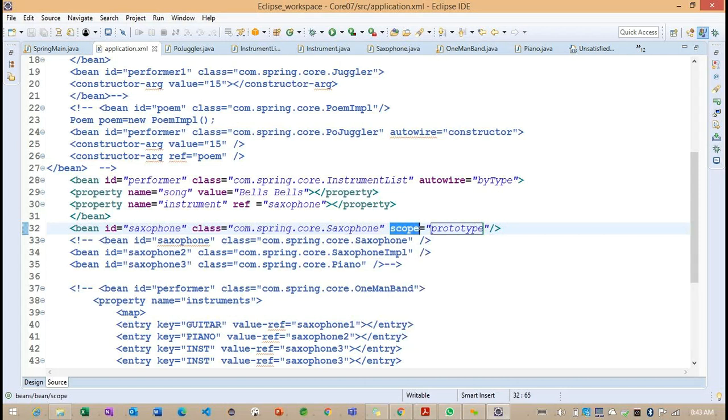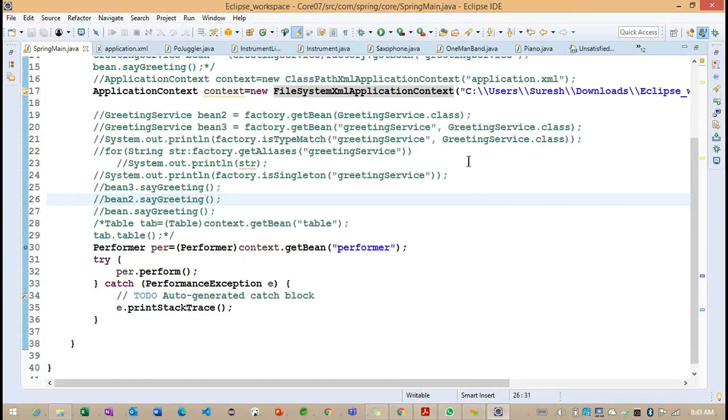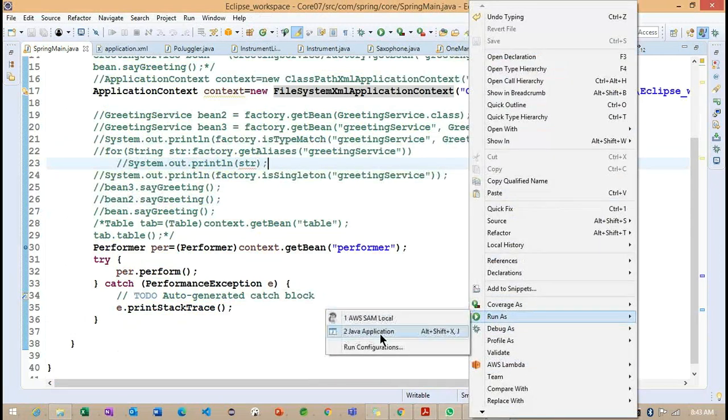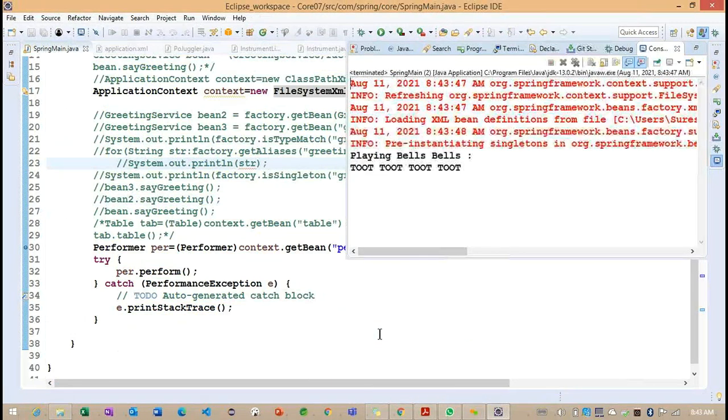Okay, now we identified this. After adding this particular scope, we can run the same example here. We don't have much information to add along with this scope. So first we'll run the same example and see whether any exception occurs based on this prototype. We are not getting any exception. So happily, the objects are created successfully and it is working fine.